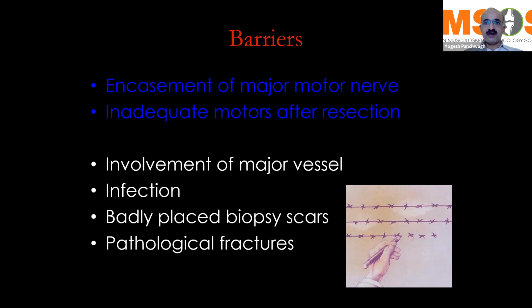The other contraindications are, I would say, relative contraindications. These relative contraindications include involvement of a major vessel, because that is taken care of by doing resection and reconstruction of the vessel. Sometimes infection may be a relative contraindication that again can be taken care of. We see a lot of cases of badly placed biopsy scars, so that sometimes becomes a relative contraindication. And pathological fractures. Not all pathological fractures mean that you have to treat these sarcoma patients with amputation. Most of them can be salvaged by giving chemotherapy, allowing the pathological fracture to heal, and still achieving adequate and acceptable function.